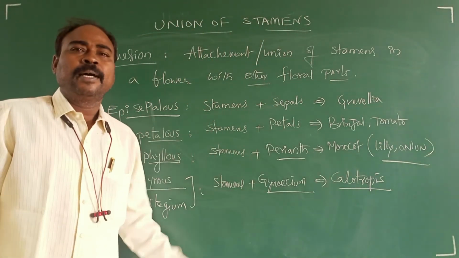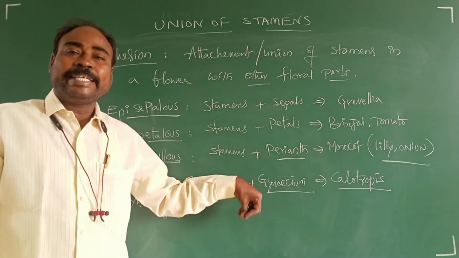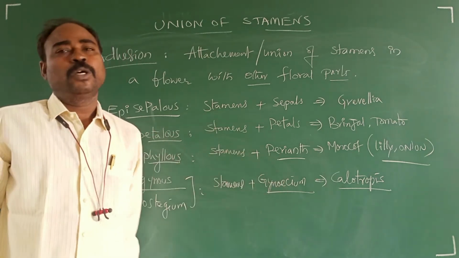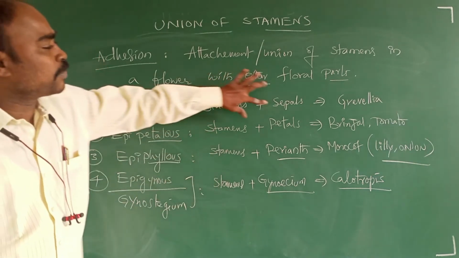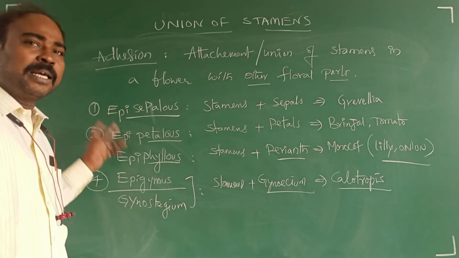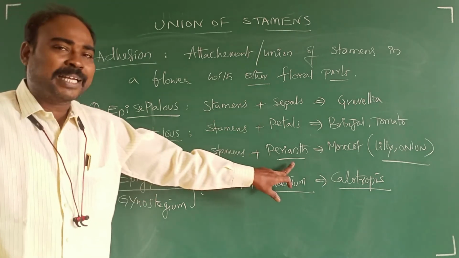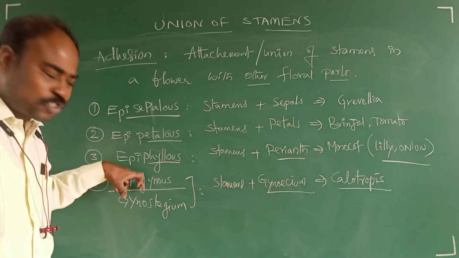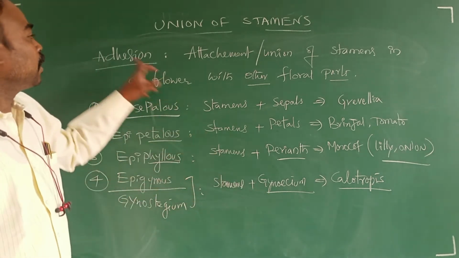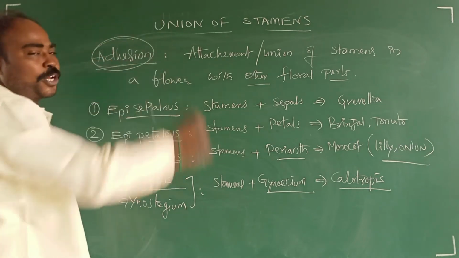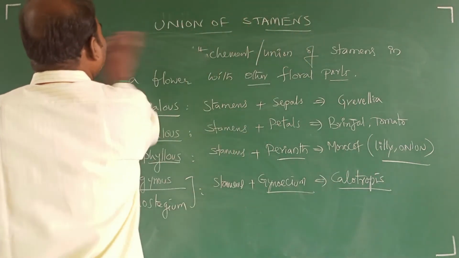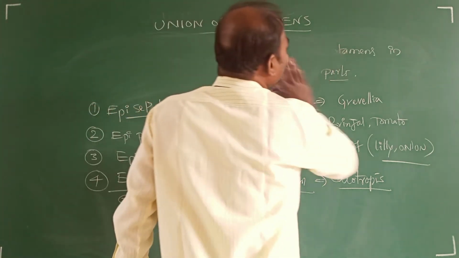In that flower, the stamens adnate or attach or unite with gynoecium. So here, stamens attach with the sepals, episepalous; stamens attach with the petals, epipetalous; stamens attach with the perianth, epiphyllous; stamens attach with gynoecium, epigynous. This union is called adhesion. So both adhesion and cohesion are said to be union of stamens.